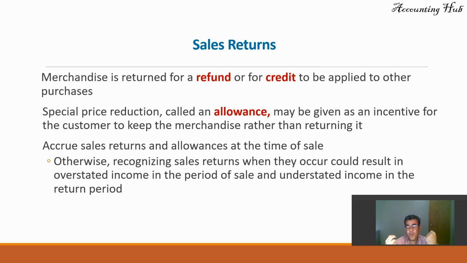If I don't recognize an allowance here in 2020, my income will be overstated, and in 2021 it will be understated. By the way, for tax, we recognize the sales returns when they occur. So allowance is usually for US GAAP only or a few countries.